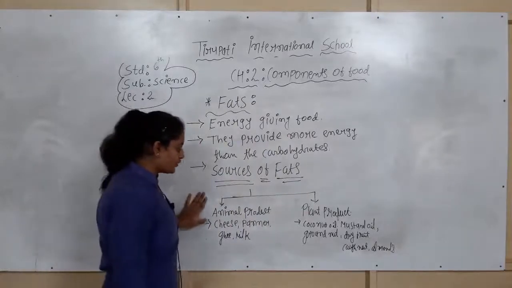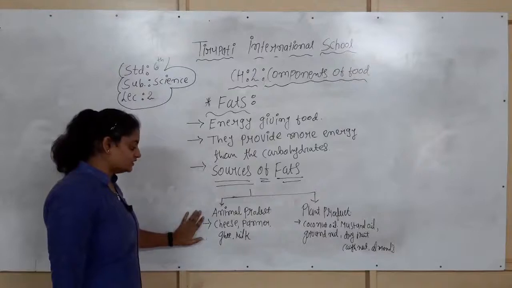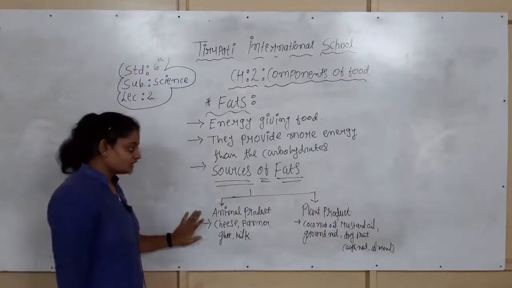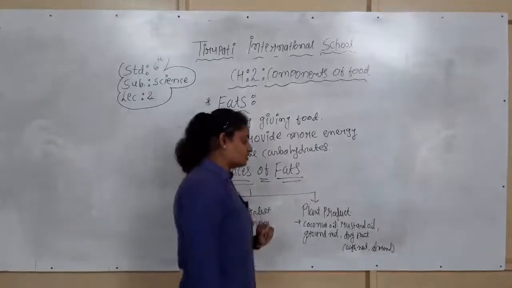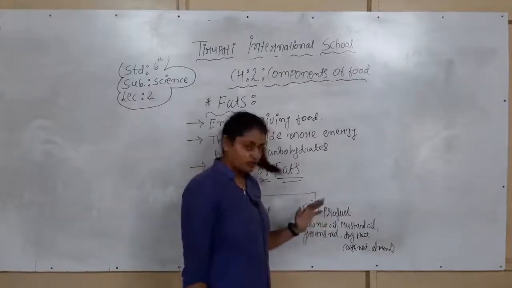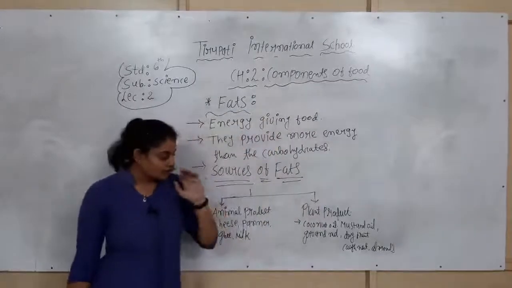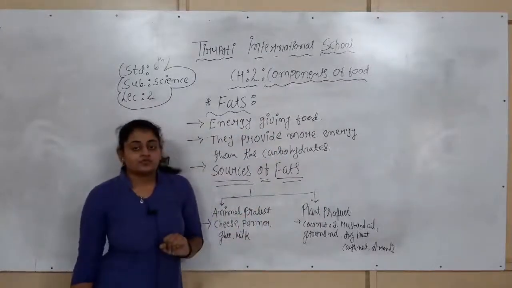So the animal products which are sources are cheese, paneer, ghee and milk. And the plant products are coconut oil, mustard oil, groundnut oil and dry fruits like cashew nuts and almonds.